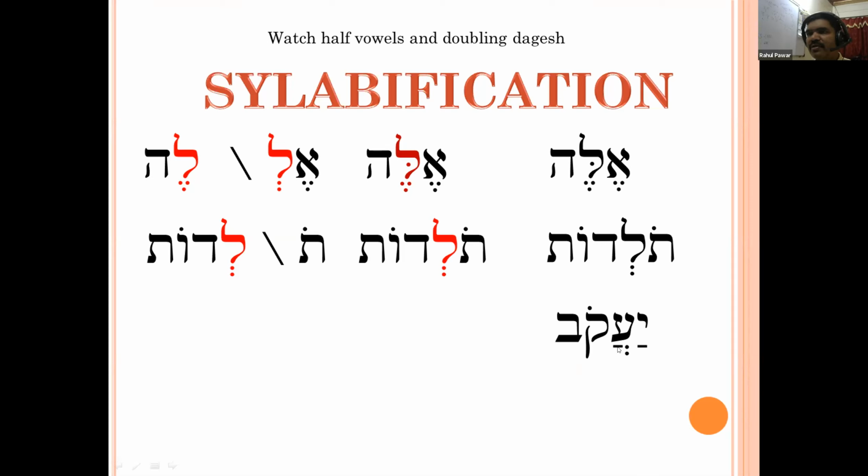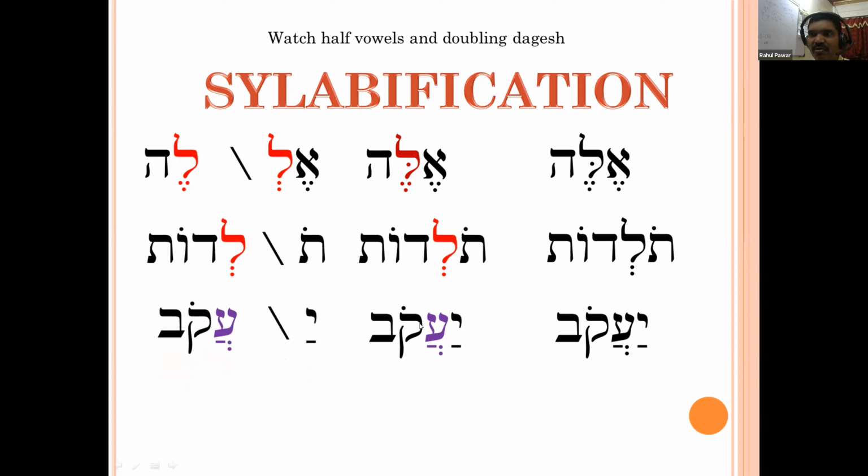What about the khatef? That is a compound shiva, and a compound shiva cannot form a syllable. So in this case, you will find two syllables over here: that is ya, and the second one is ako. Because this compound shiva is not silent, it gives a sound. Ya ako.